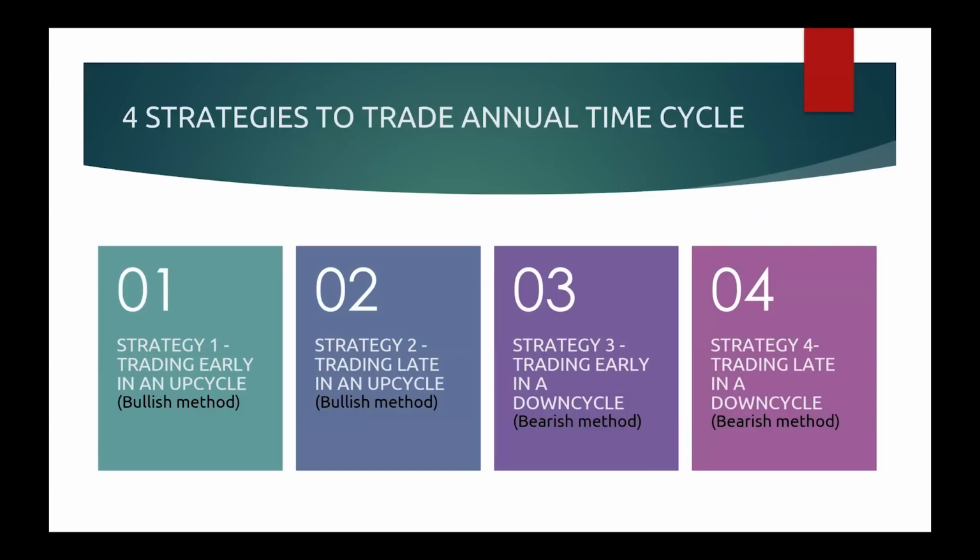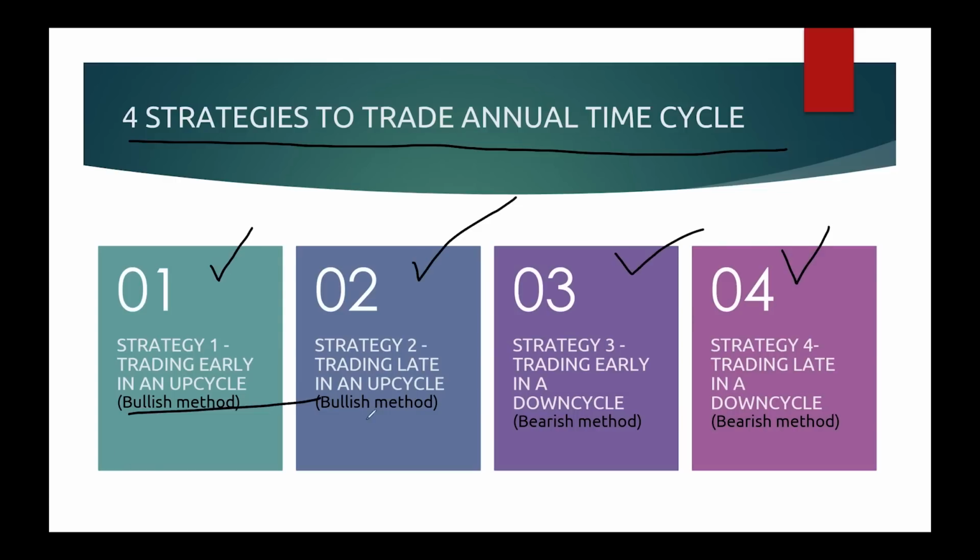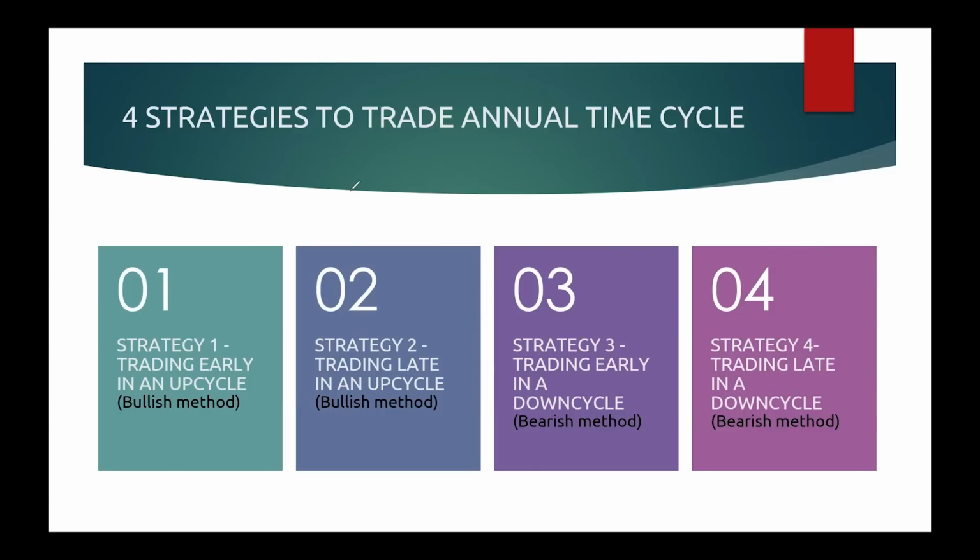Now we are coming to the most important part of the annual time cycle series, and that is strategies. Here we are going to discuss strategies of the annual time cycle. Before I discuss strategies, let me tell you that there are only 4 strategies in the time cycle, not too many. Two strategies are bullish methods, 2 strategies are bearish methods. Those strategies are only 4, but I have to discuss them in detail.